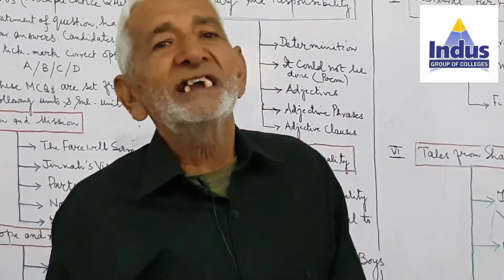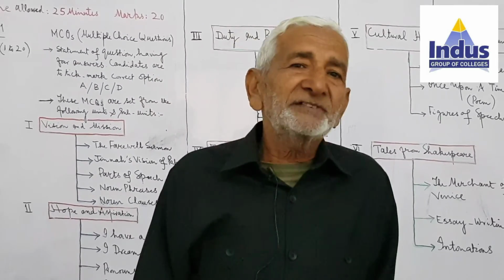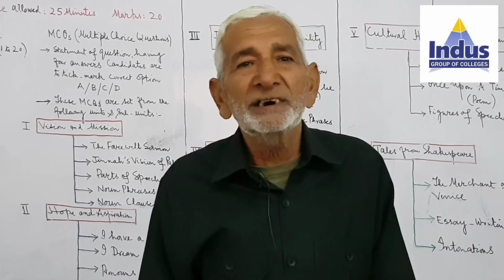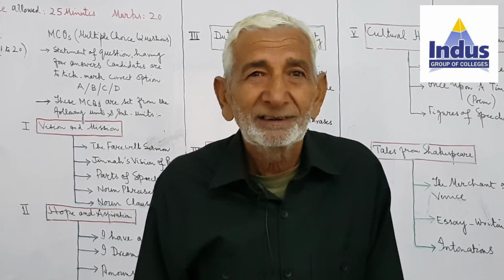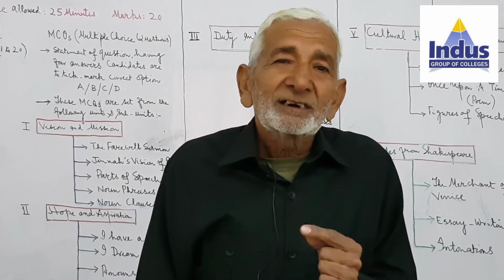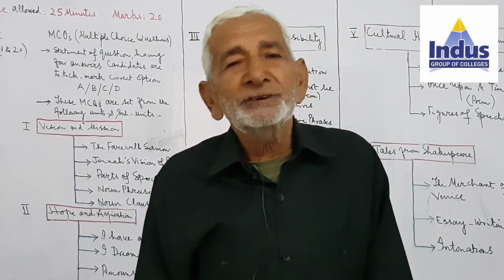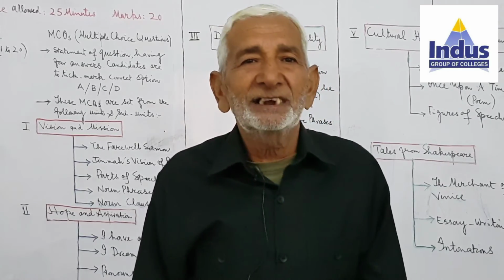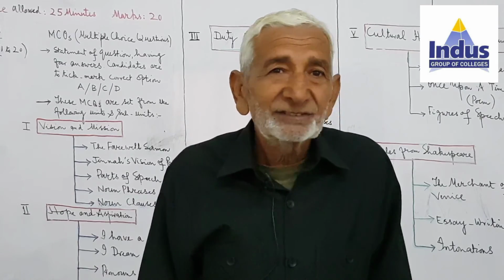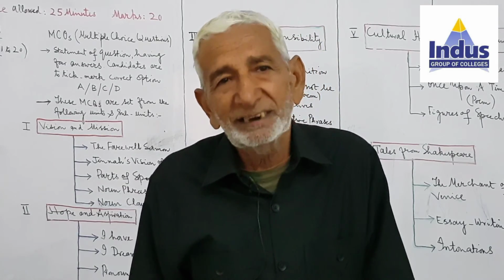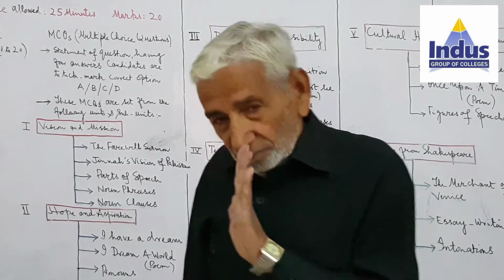Regarding phrases, I have already given you what is phrase. Phrase is a group of words which does not give complete sense. But clause is directly proportional to the number of verbs in a sentence. If you have got 3 verbs, then that has got 3 clauses also.